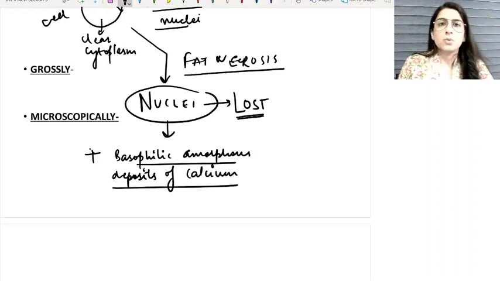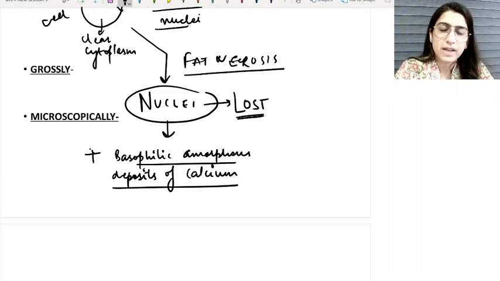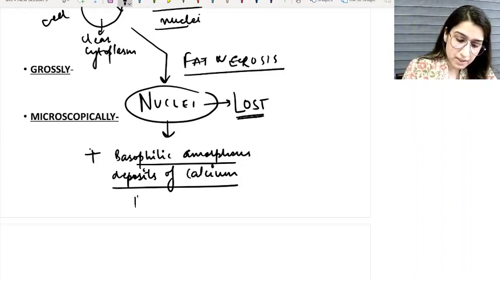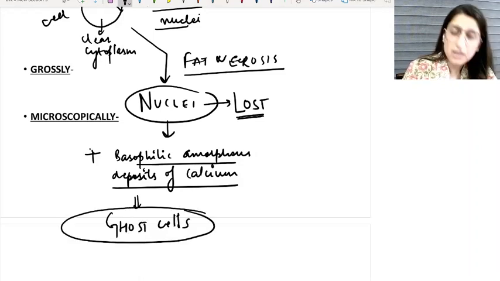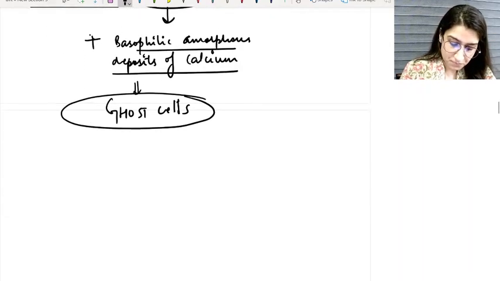Okay, so when a normal fat cell has an eccentric nucleus and a clear cytoplasm, when such a cell is subjected to fat necrosis, the nuclei is lost, and sometimes you get to see the basophilic amorphous deposits of calcium, and such cells are usually termed as ghost cells as well. We call these cells ghost cells as well.